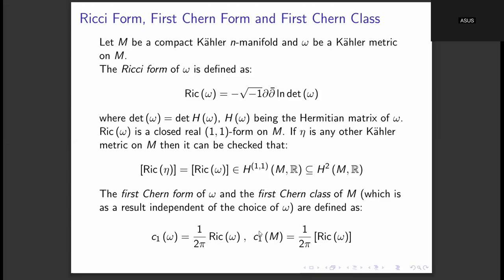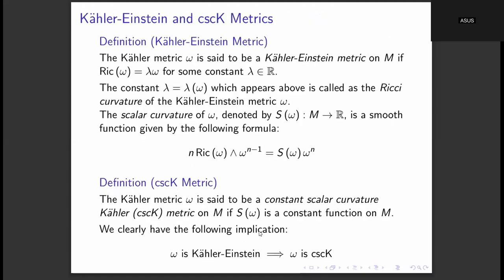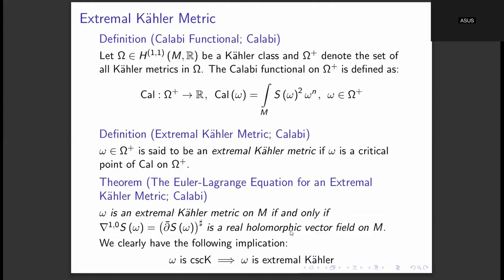So the Chen-Donaldson-Sun theorem proved the famous Yau-Tian-Donaldson conjecture. This is just about Kähler-Einstein metrics. The question of existence of a cscK metric on a general compact Kähler manifold is still unanswered, and for extremal Kähler metrics, even more so.